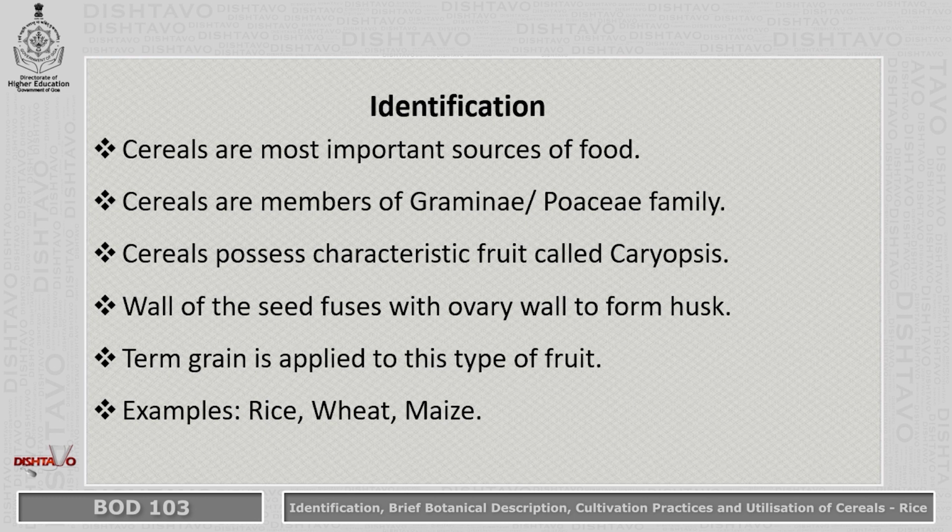Earlier it was named Gramineae, recently it is named Poaceae. Cereals possess a characteristic fruit called caryopsis. The wall of the seed fuses with the ovary wall to form husk. The term grain is applied to this type of fruit. Examples are rice, wheat, maize.